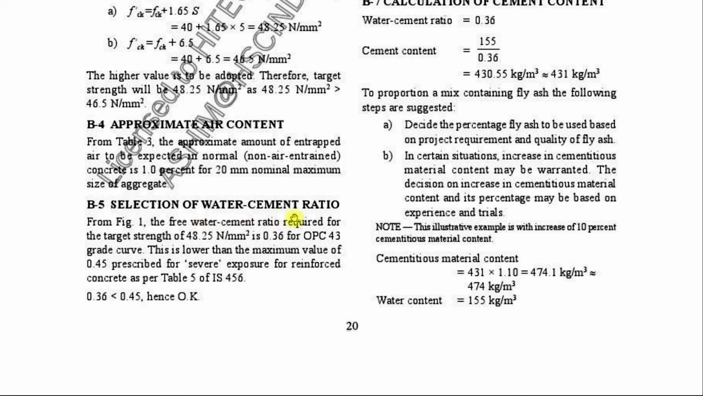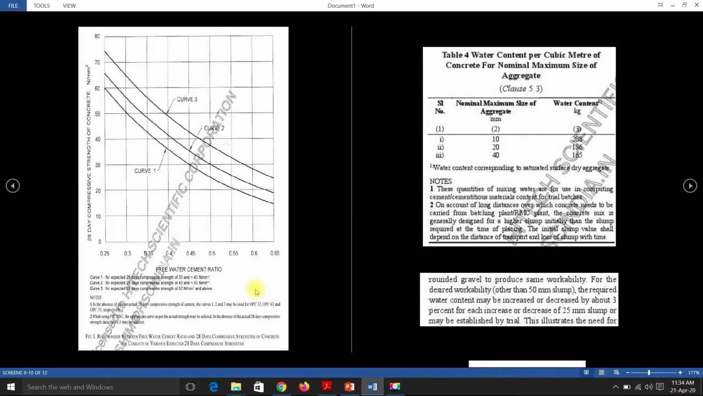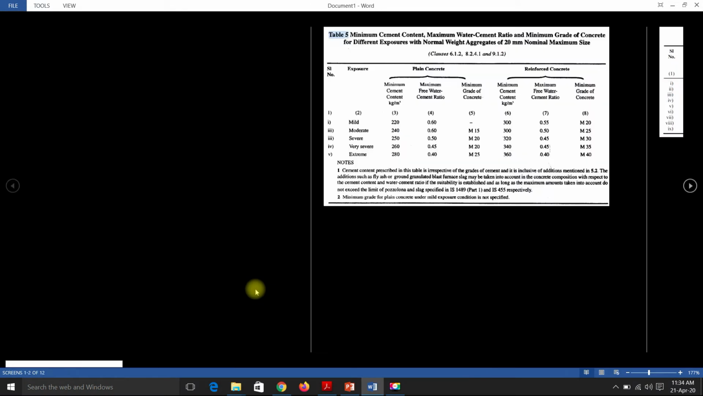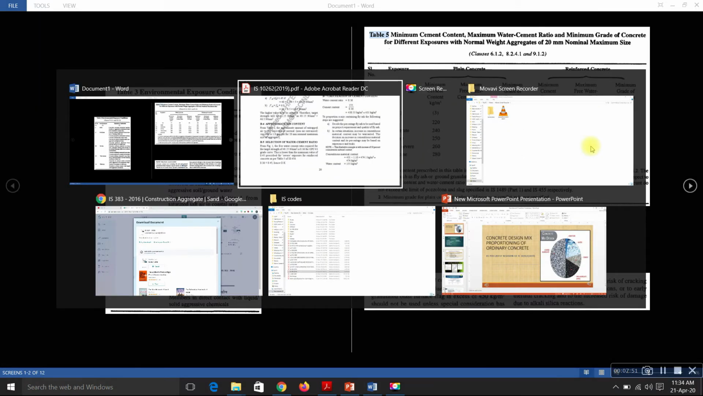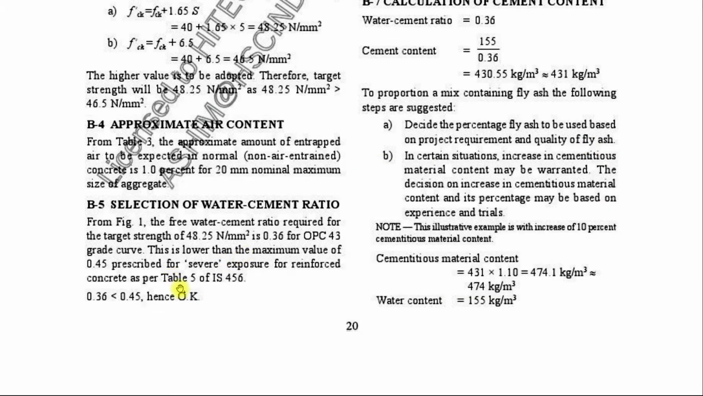After selection of water cement ratio, we need to compare as per table 5 of IS 456. As you can see here, for severe exposure condition, for reinforced concrete, the maximum free water cement ratio is 0.45. Whatever the selected water cement ratio is, it is less than the maximum water cement ratio as per the code, hence it is found okay.